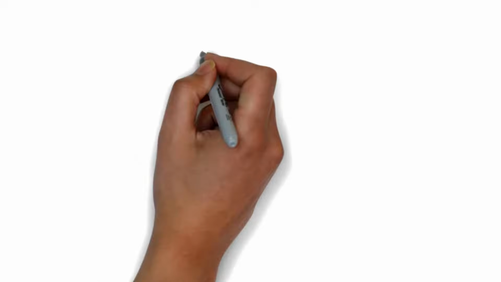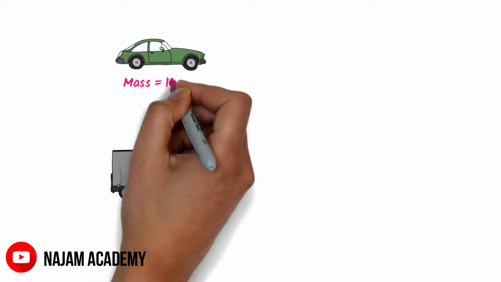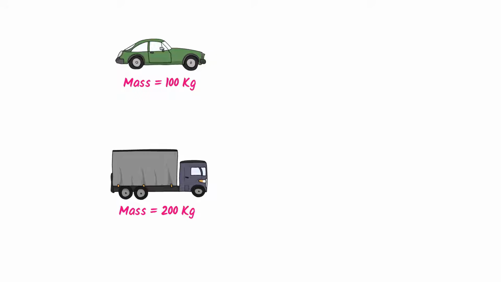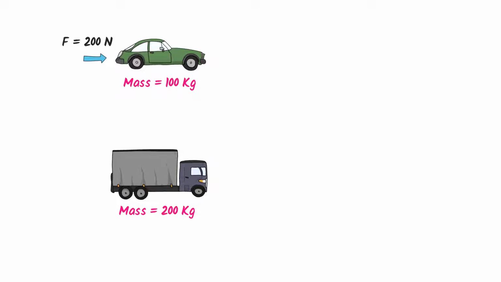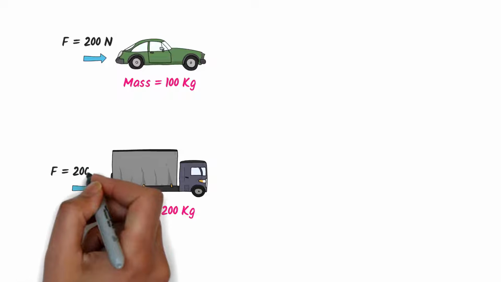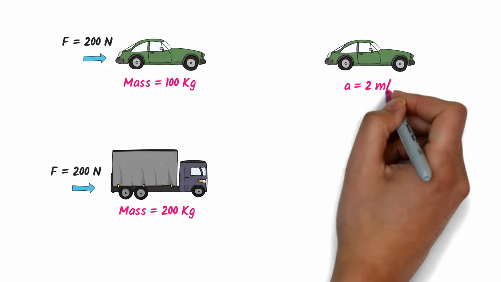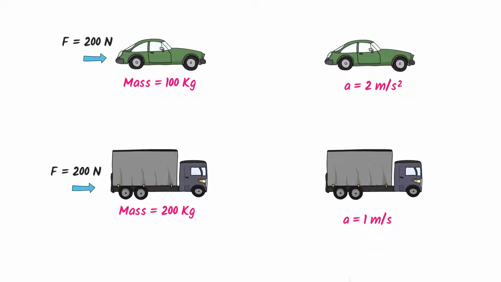For example, consider this car and this truck. Let the mass of this car be 100 kg and the mass of this truck be 200 kg. Let me exert 200 Newton force on this car and also 200 Newton force on this truck. We would observe that the car will start moving with an acceleration of 2 meters per second squared and the truck will start moving with an acceleration of 1 meter per second squared.